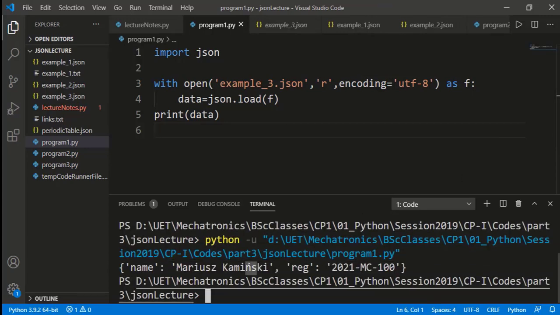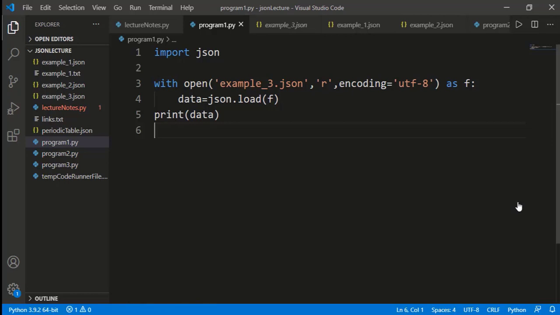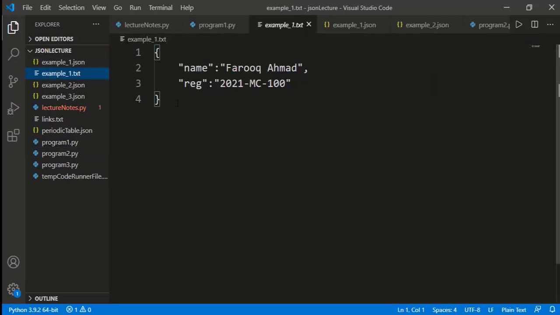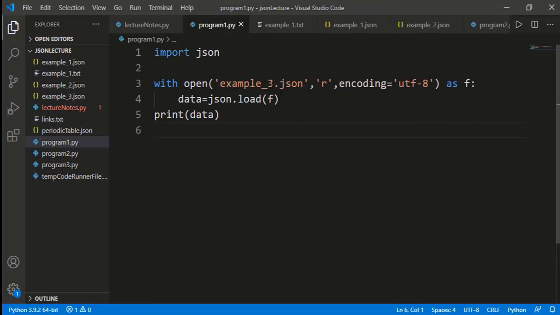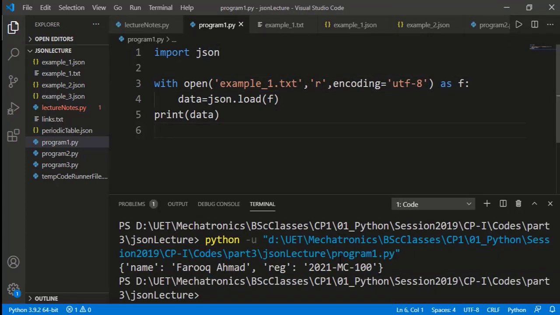And now see that we get the correct output with that non-ASCII character. I forgot to mention one thing, that instead of a JSON file, if we have a text file, but the text inside it is in the JSON format, still we can load this just like a JSON file. So here I will specify the text file, and we get the same result.